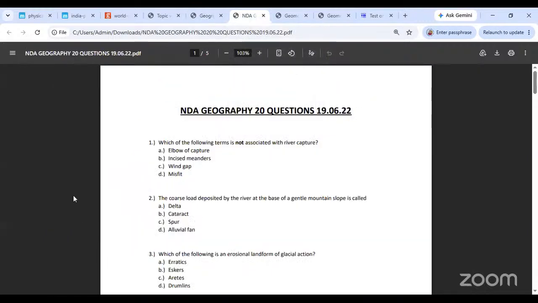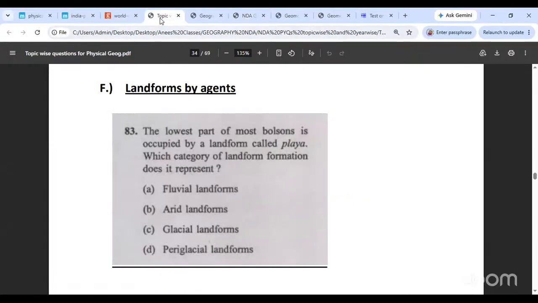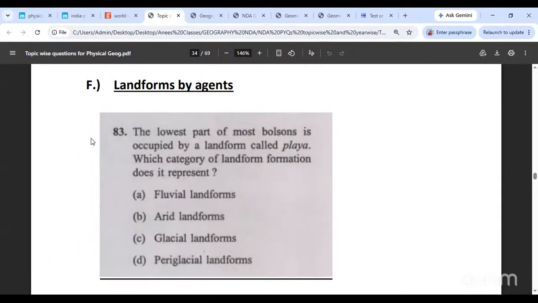हो गया? नहीं, अभी आप दोनों के लिए we are going to combine all 5. Remember, we are done with all 5 landforms, right? We are done with all 5 agents of erosion. So I would expect answers from you now. We are going to discuss all the questions. Let's do the topic-wise questions first, and then whatever time is left, let's do the rest of the practice questions, okay? These are the landforms by different agents. The lowest part of most basins is occupied by a landform called playa. This we did today. Aeolian landforms में किया है हमने ये.